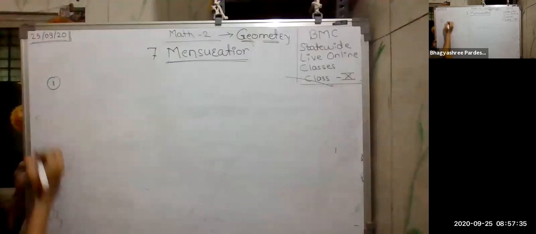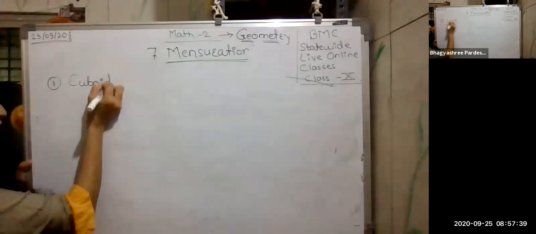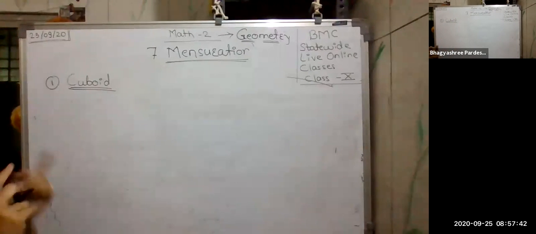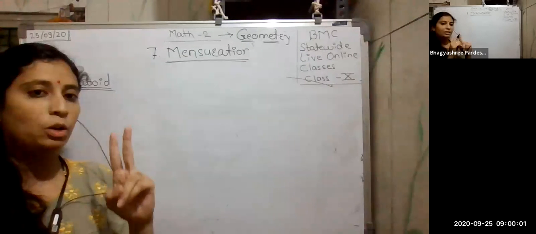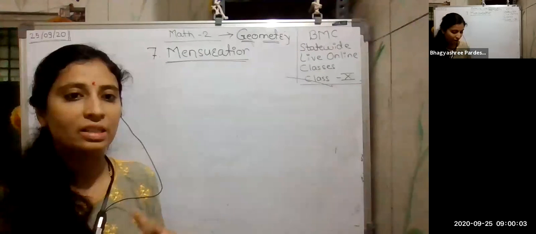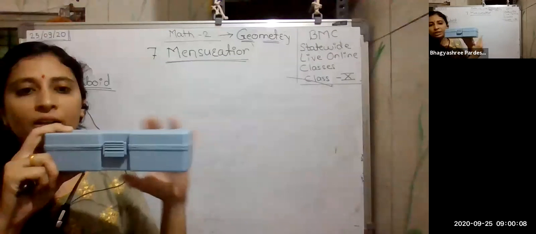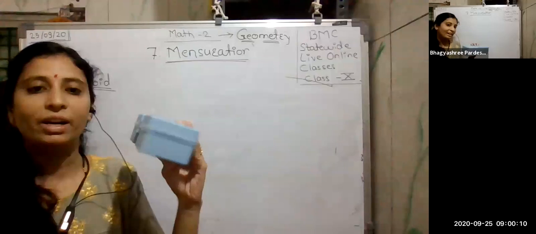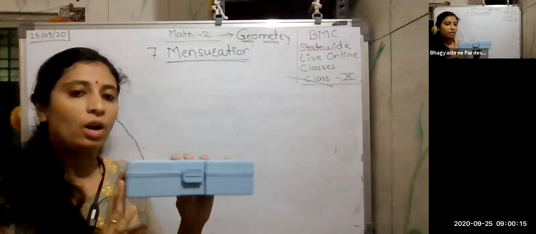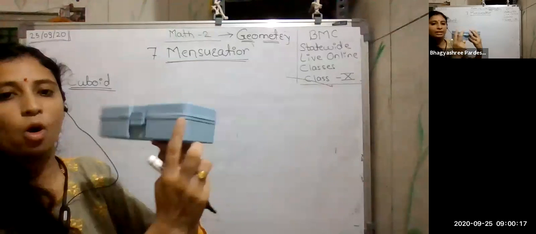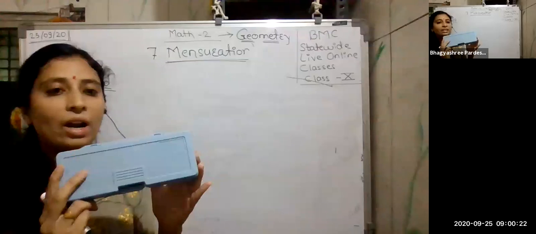So we are starting with the first shape which you have learned, the cuboid. All of you are well known with this, the cuboid and its surface areas from 9th standard. There are two things: one is the cube and another one is the cuboid. Just see this shape. This type of shape is called a cuboid. Actually, a rectangle which we take in 3 dimensions is called a cuboid. It means we can see this figure from all 3 sides.